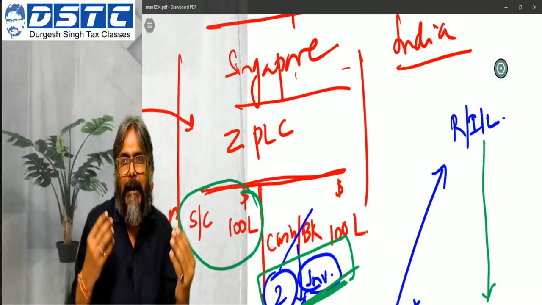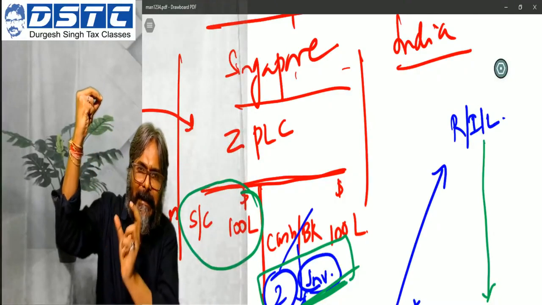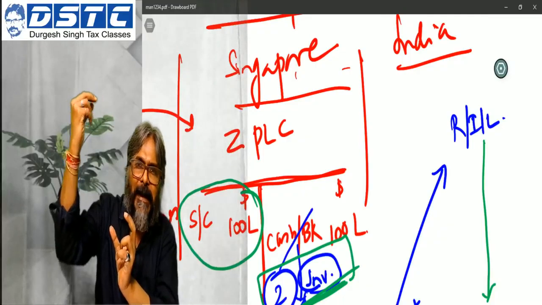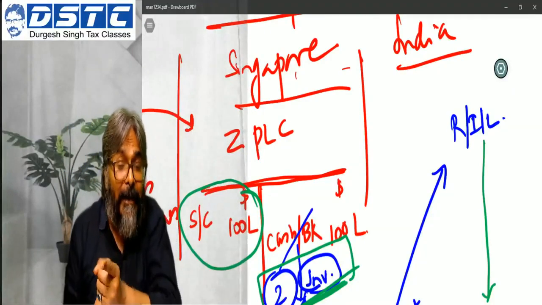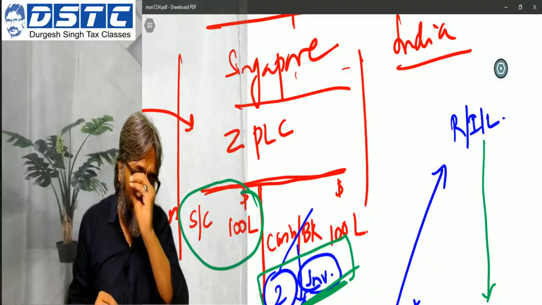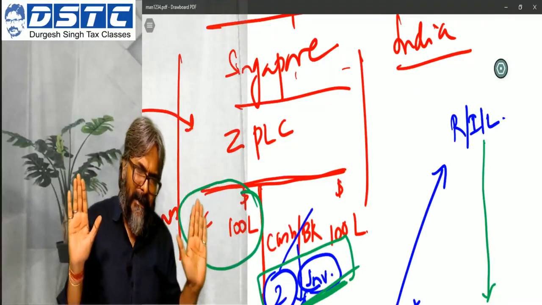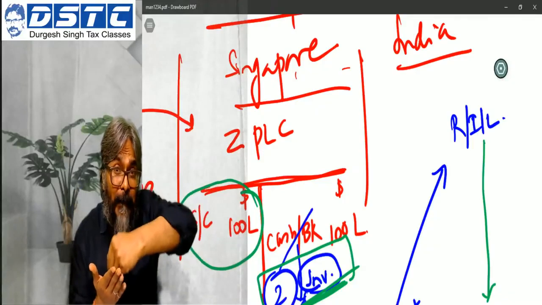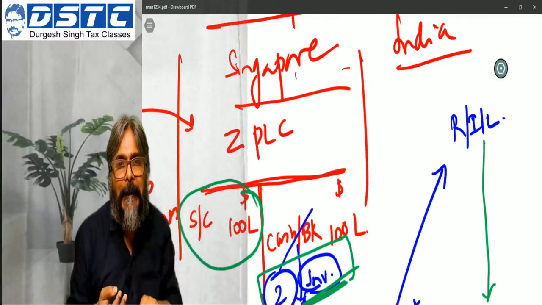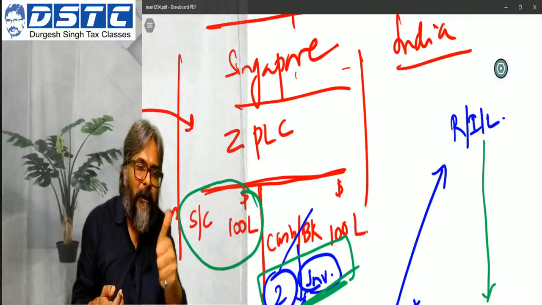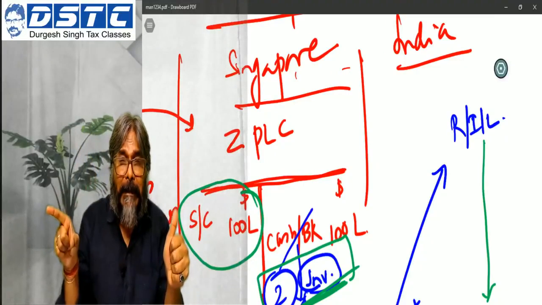Now what will happen? The Indian company which has made the investment in RIL, that Indian company's share price will go up because of RIL. Do you all agree? Yes. Now that Indian company will give the value to whom? To ZPLC, because the investment of ZPLC is in that Indian company, isn't it?